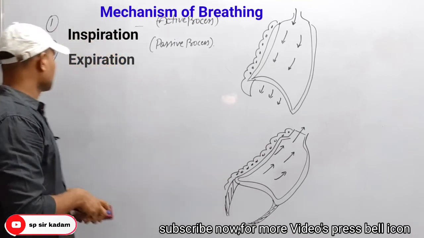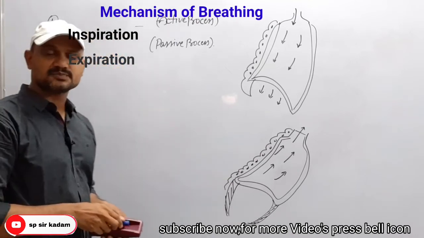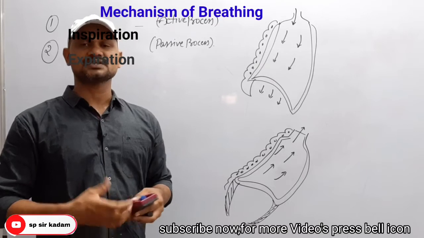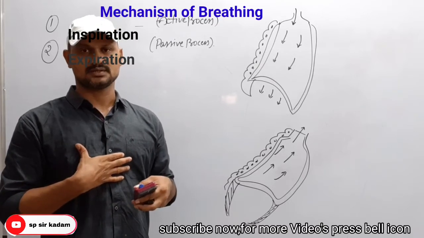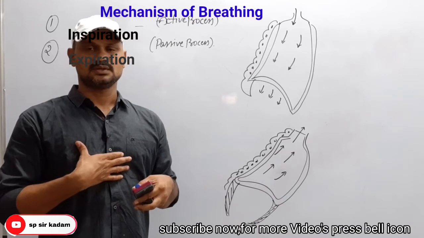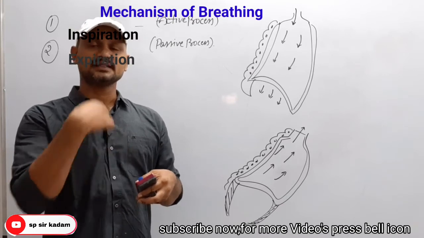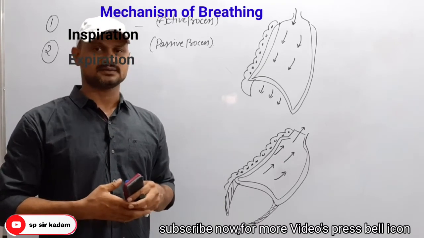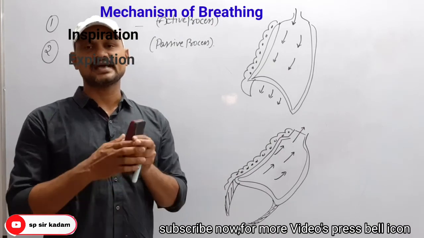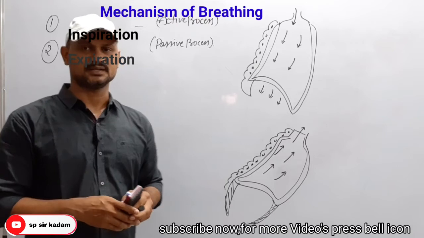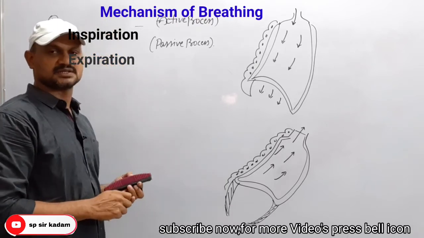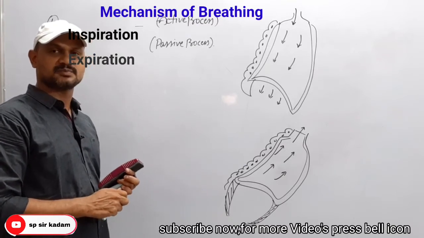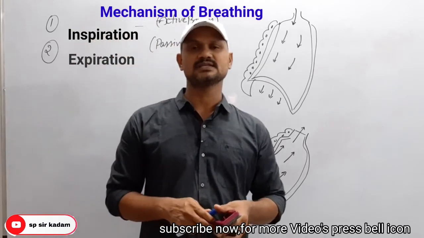Clear? And expiration is possible when the lungs pressure is higher than the atmospheric pressure. It means our lungs pressure is positive and atmospheric pressure is negative. At that stage we can release foul air by the process of expiration and relaxation of muscles. Remember, these are the two important steps in the mechanism of respiration: inspiration and expiration.